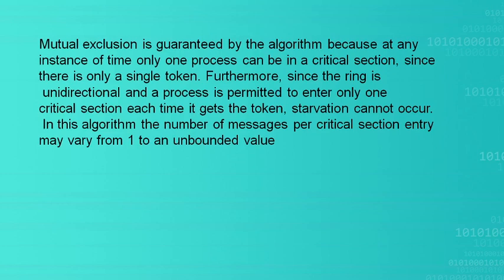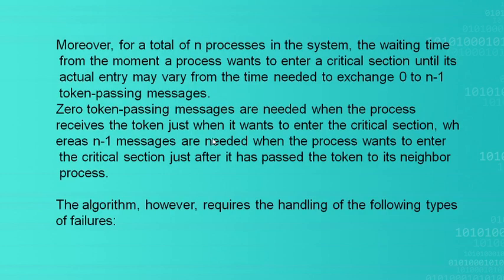So here we may get the starvation stage, we may not. In this algorithm, the number of messages may vary from one message to an unbounded value.